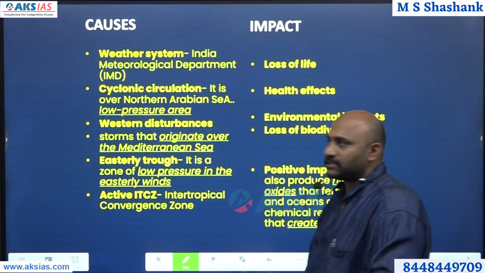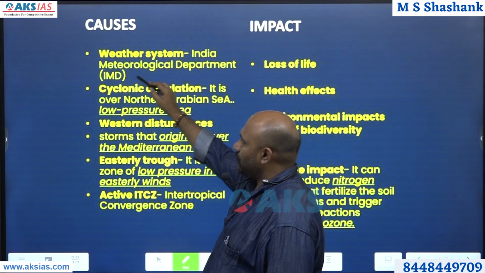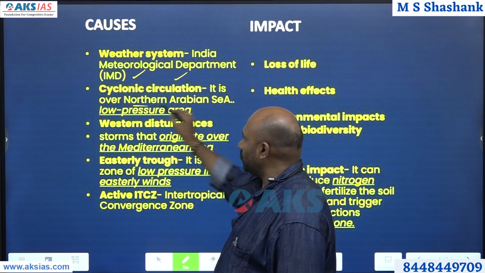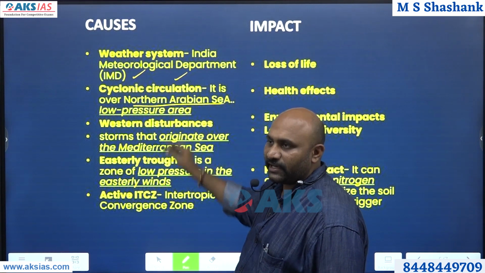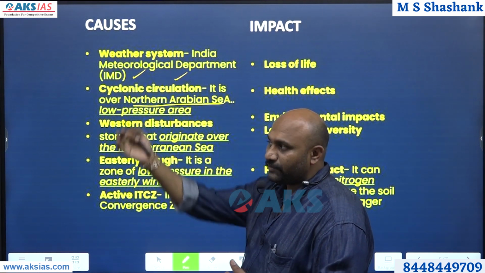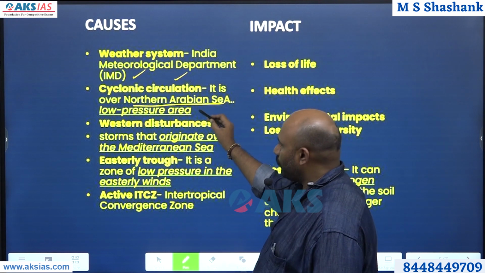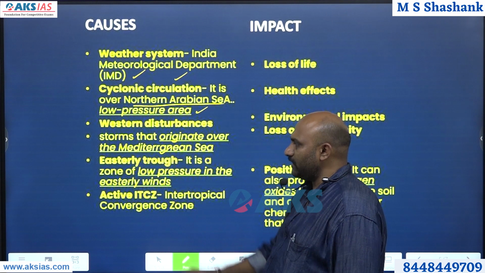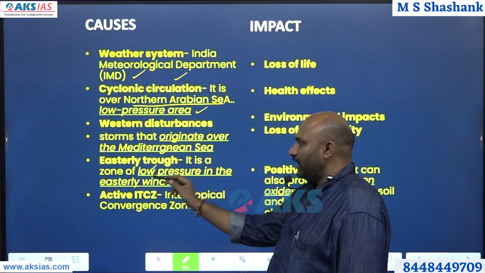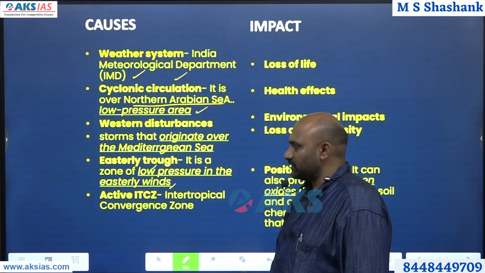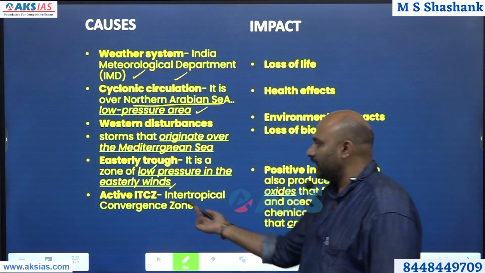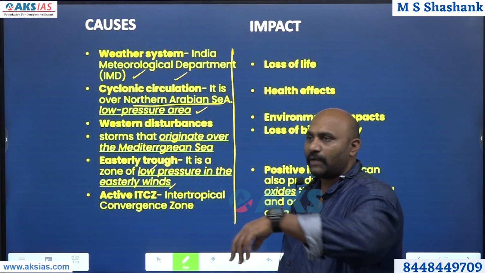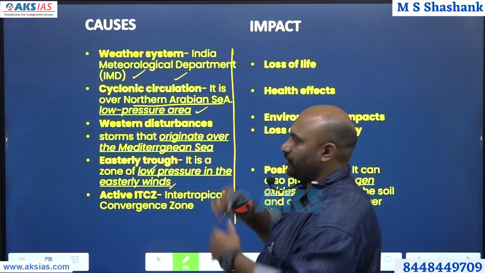So what are the causes? Weather systems, according to IMD, cyclonic circulations. Please remember, near the northern Arabian Sea, a low pressure region is created. Whenever a low pressure region is created, things will flow from that end to this end. Therefore, from there it can happen. Next, western disturbances, which originate over the Mediterranean Sea, and easterly trough, which is a zone of low pressure in the easterly winds, and active ITCZ, the intertropical convergence zone. All these are the causes for lightning to happen in general with respect to the world atmosphere.